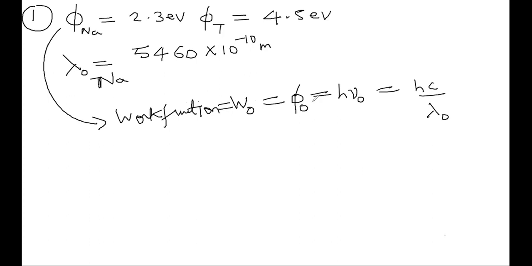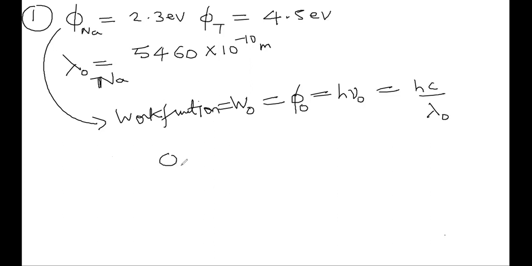Now what they have given is the threshold wavelength of only one of them. The threshold wavelength of the second one they are asking. This is the question. How to do this problem? Just take these two, write their formulae and divide them. That is what we have to do.